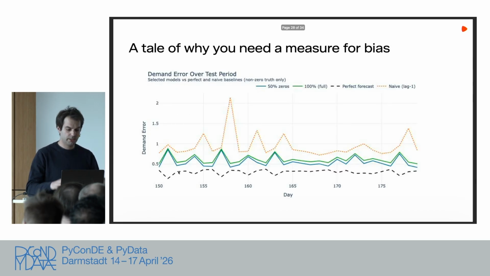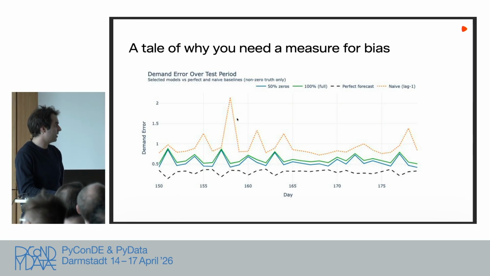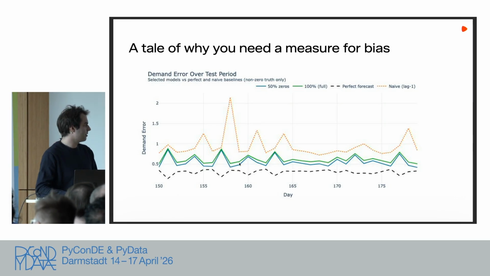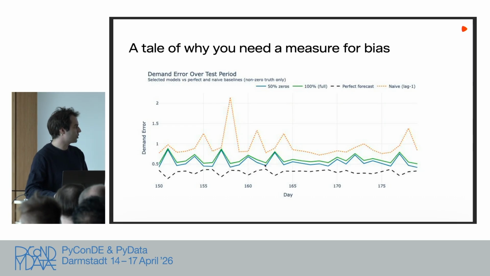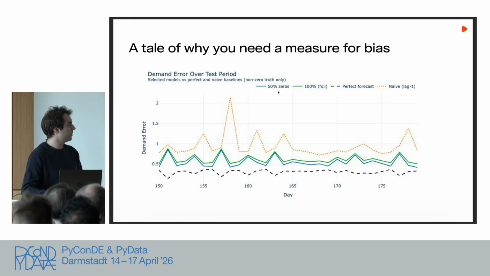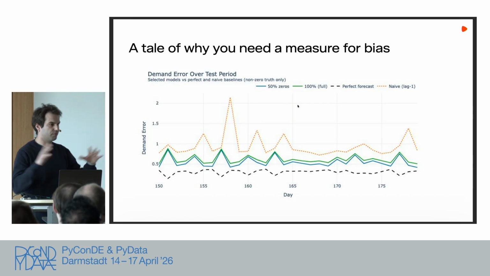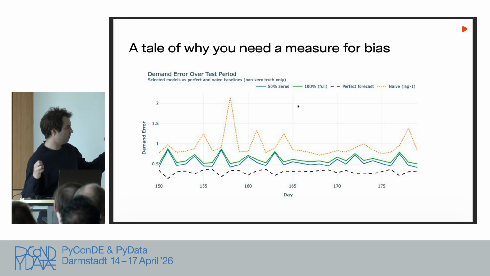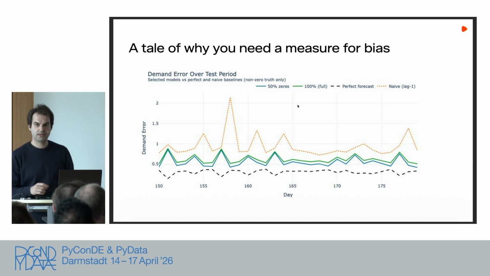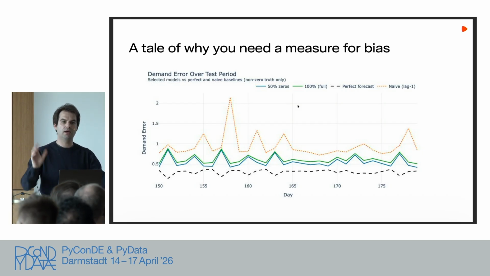And if I do that and actually train our models only on high-selling articles, then you can see that our demand error gets better, right? So on the bottom, you have, again, the perfect forecast. On the top, the naive forecast. And in the middle, we have the blue line, which is the model trained on only 50% of the low-selling assortment, with the rest being high-selling assortment, and the green line, where we just take the full assortment. So you can see, okay, great, I optimize for these articles, and my error metric drops, even if I evaluate on the full assortment.